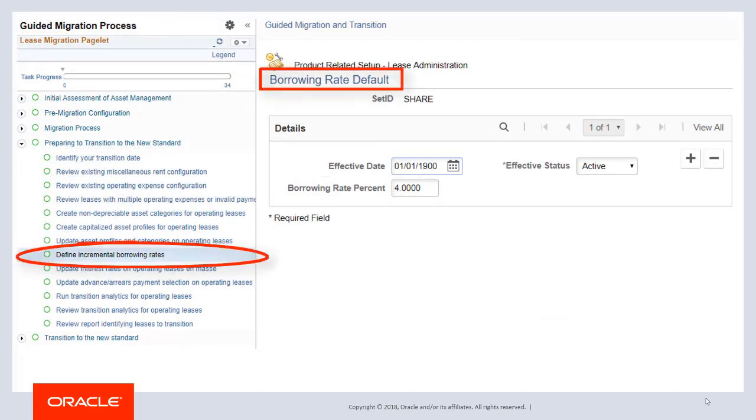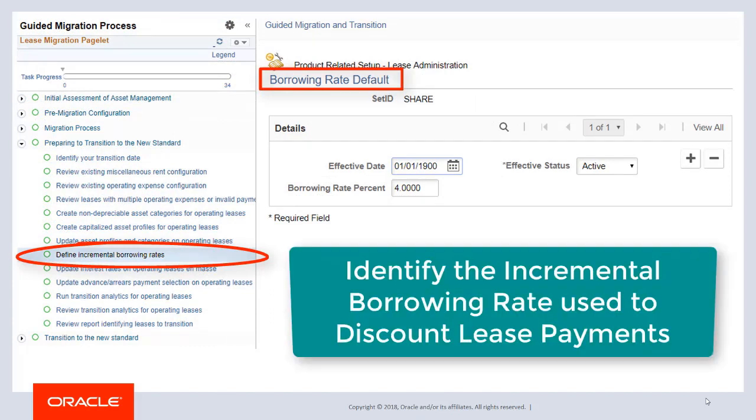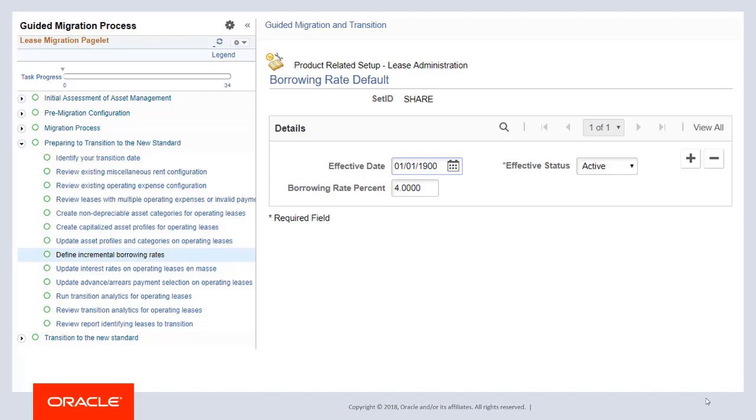Use the borrowing rate defaults page to define your organization's incremental borrowing rates. To calculate asset costs for your operating leases, the system locates an incremental borrowing rate based on your lease start date. If your organization does not intend to restate prior period financial reports, then you should enter a rate as of your transition date.